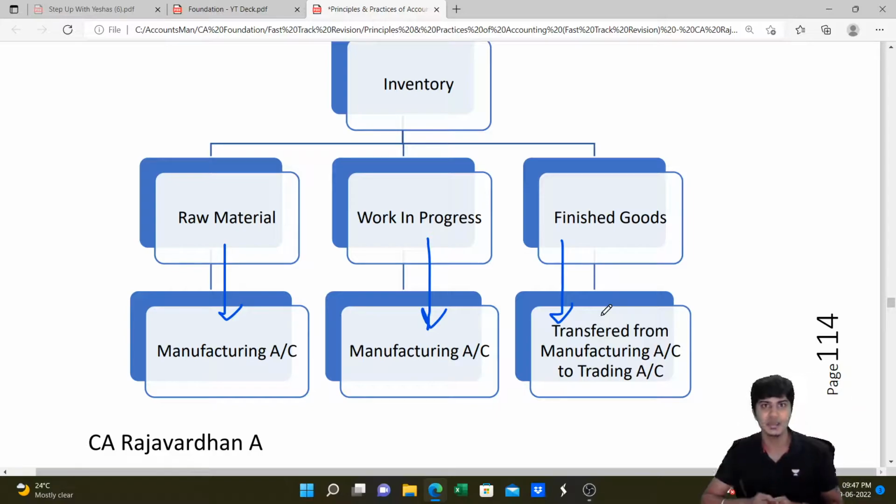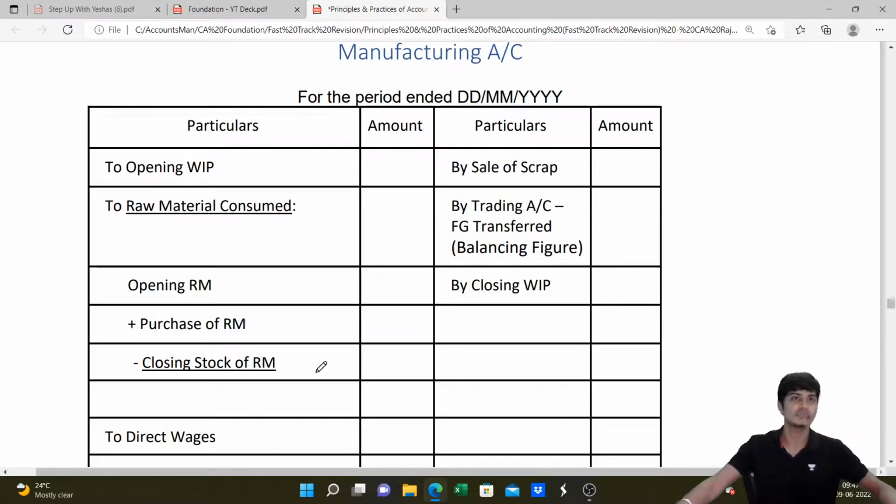And in the trading account, my friend, on the debit side, after opening stock, we usually write purchases. If it is a manufacturing entity, in place of purchases, we'll be writing manufacturing account. So let me help you all understand the format of manufacturing account. Manufacturing account is prepared at the factory.